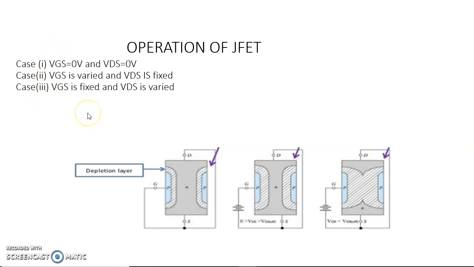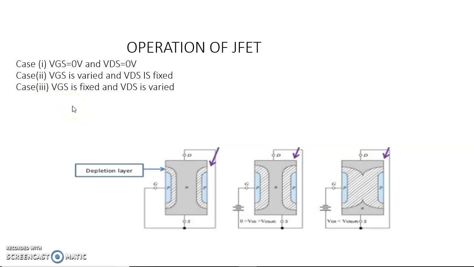The case 2 discusses the gate to source voltage is varied and the drain to source voltage VDS is fixed. First I am assuming the drain to source voltage VDS is fixed as some small value, that is equal to 1 volt or something. Next I am going to increase the gate to source voltage VGS. When VGS is equal to 0 volt, there is no depletion layer.